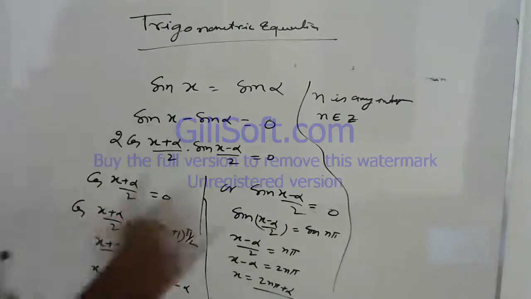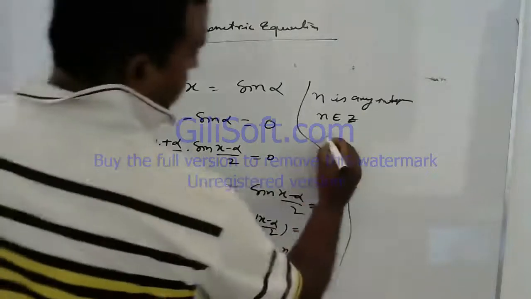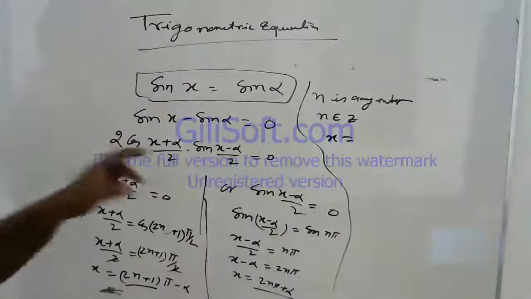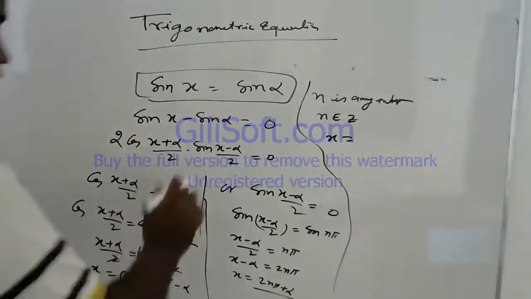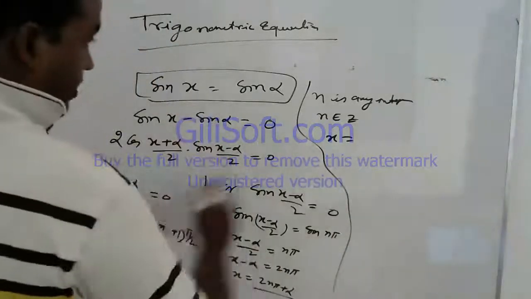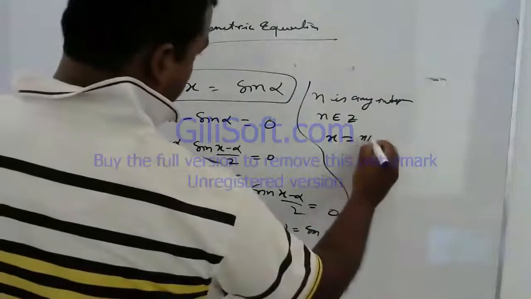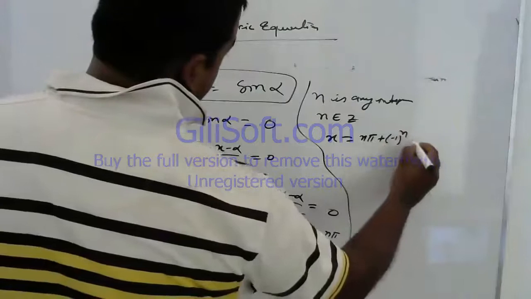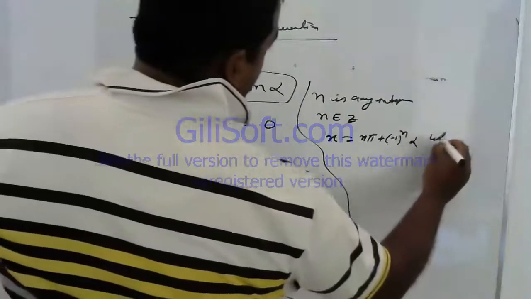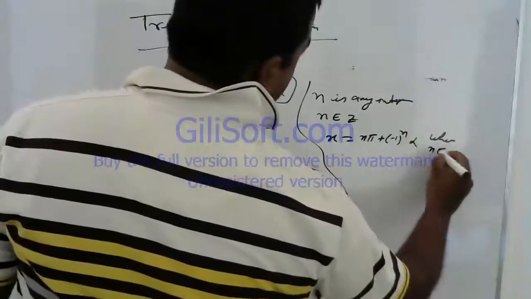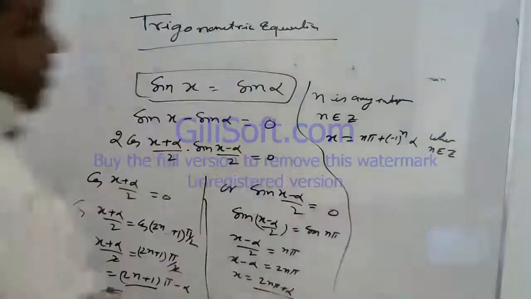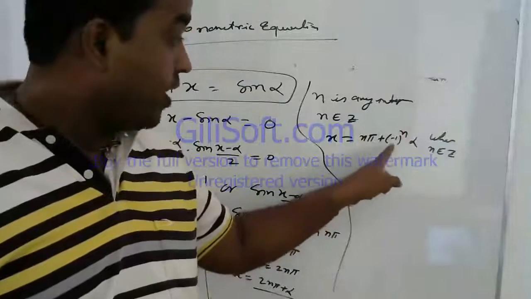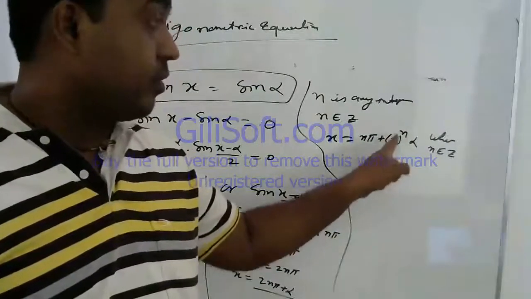So if we generalize, when the equation is given in the form sine x is equal to sine alpha, our general solution is x is equal to n pi plus minus 1 power n alpha, where n belongs to Z. You can see that if n is an even number, automatically this will become positive.